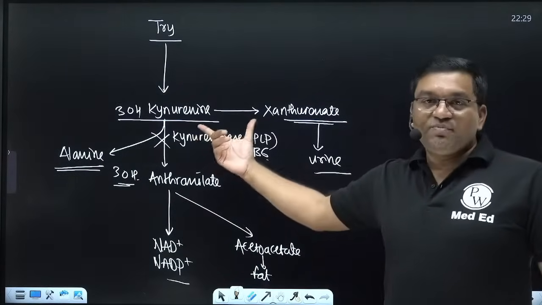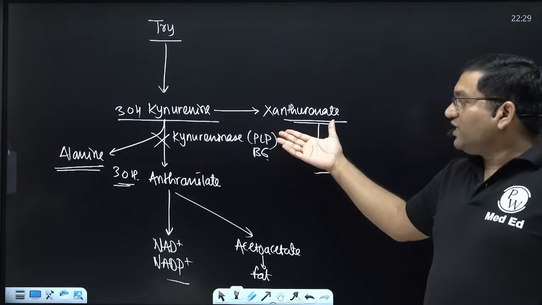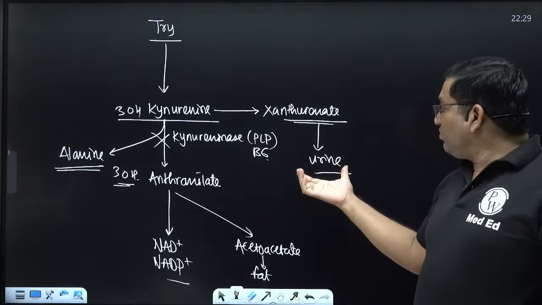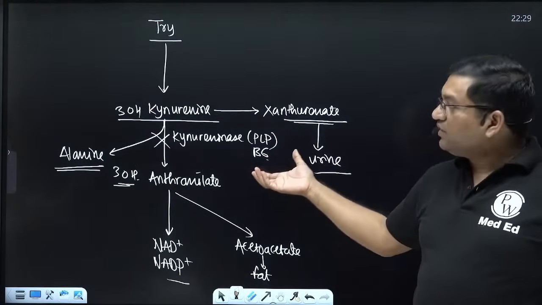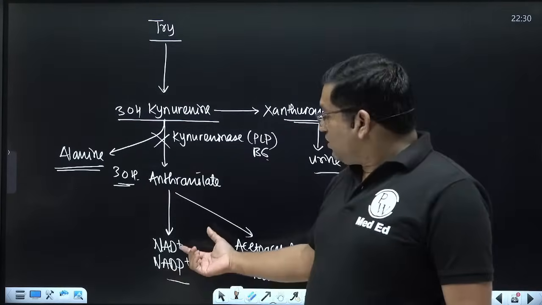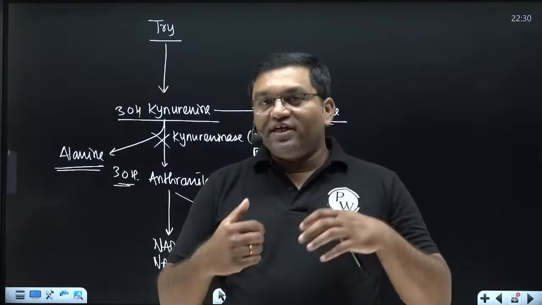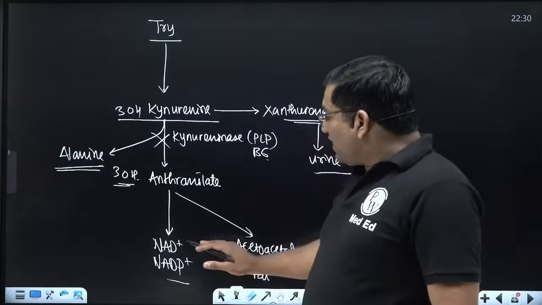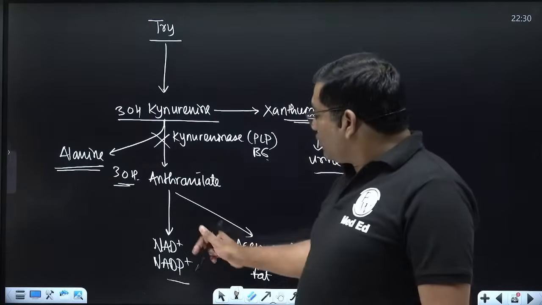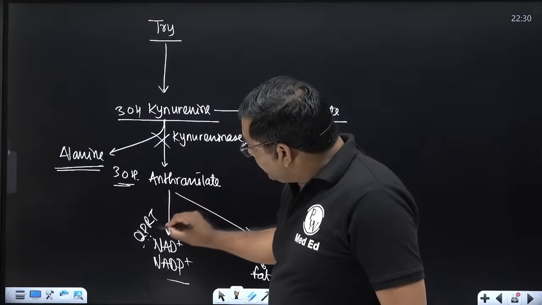In the B6 deficiency, pyridoxal phosphate deficiency, the kynurenine is diverted for xanthurenate production and it is excreted in the urine. Also in maize and jawar eating populations, in maize the niacin is present in the bound form, so it is unavailable for absorption, while jawar has a high leucine content, which inhibits the QPRTase enzyme involved in this NAD synthesis.